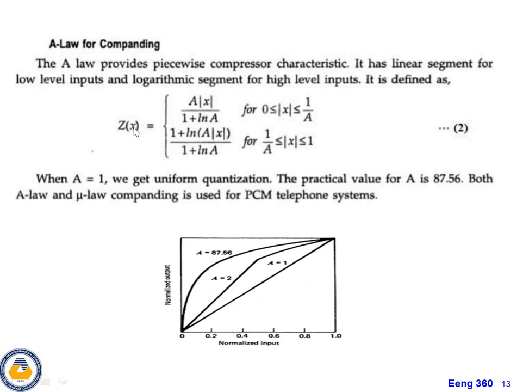The expression is defined as follows. A-law compounding: z of x equals A times the magnitude of x divided by 1 plus log of A, for 0 less than or equal to the magnitude of x less than or equal to 1 by A. And 1 plus ln of A times the magnitude of x divided by 1 plus ln A, for 1 by A less than or equal to the magnitude of x less than or equal to 1.